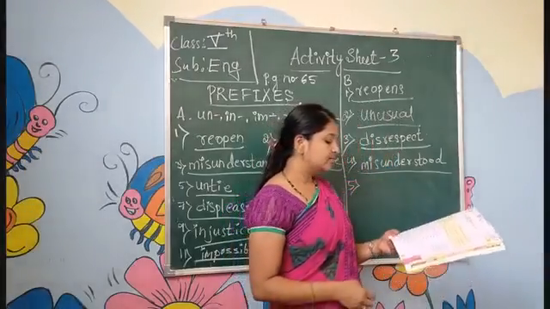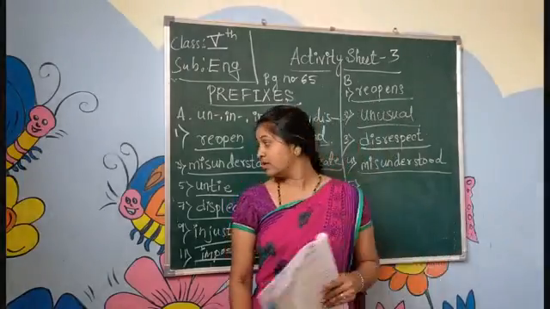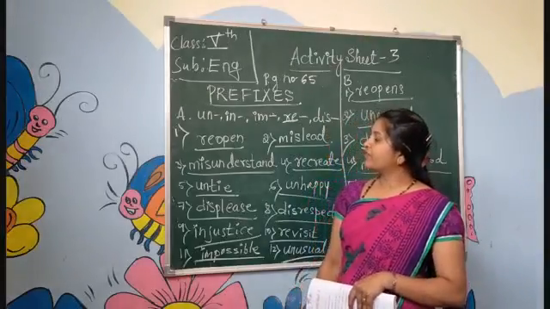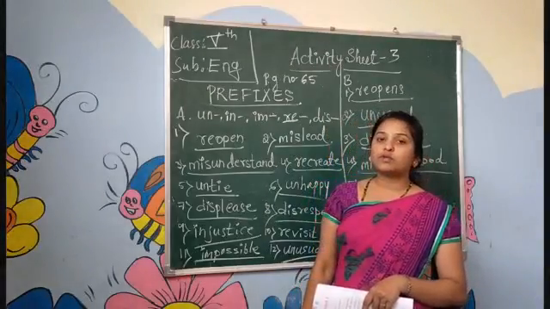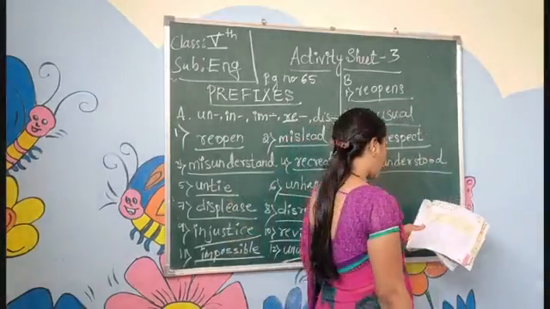Okay. Next, coming to the fifth one. Let her dash the knot. In the bracket they have given tie. Tie. What is the prefix? You need to write tie, untie. Okay. So here untie.